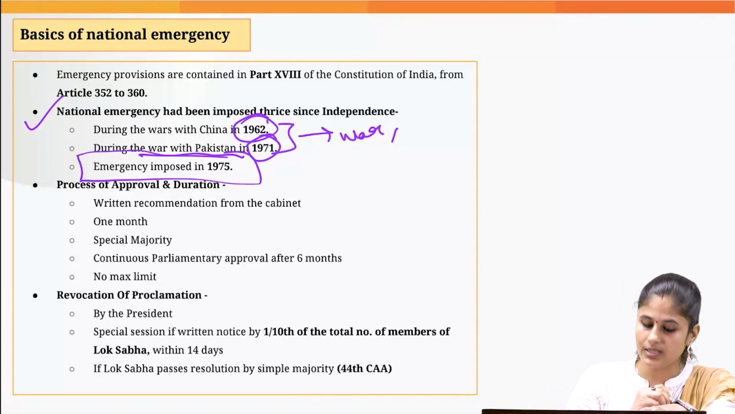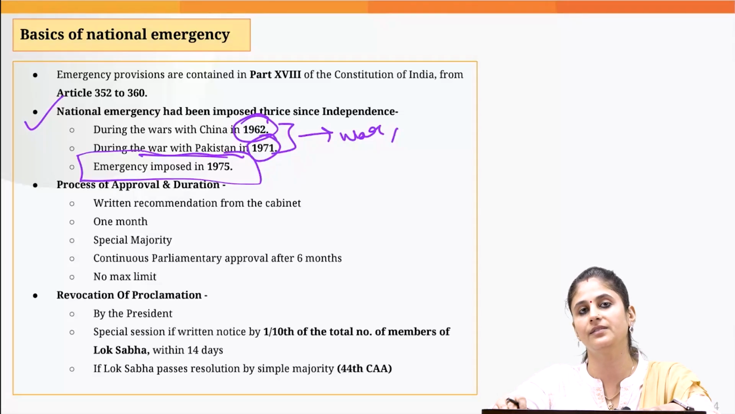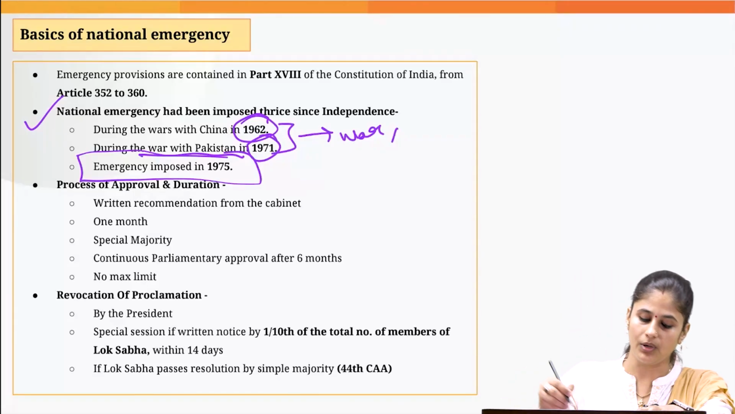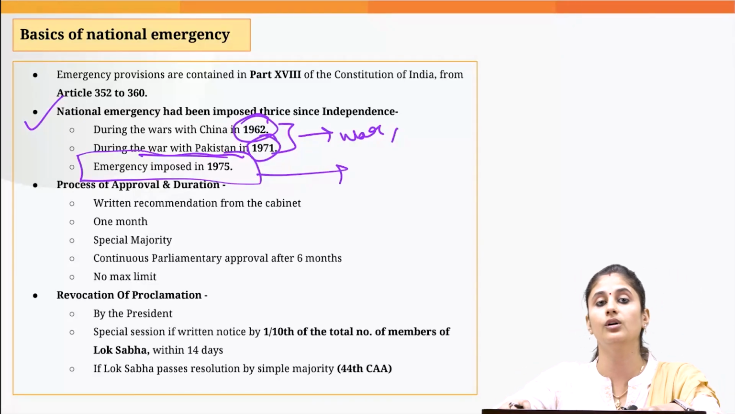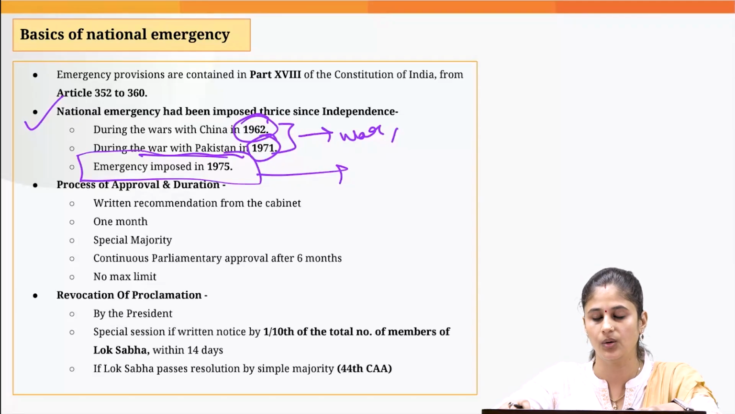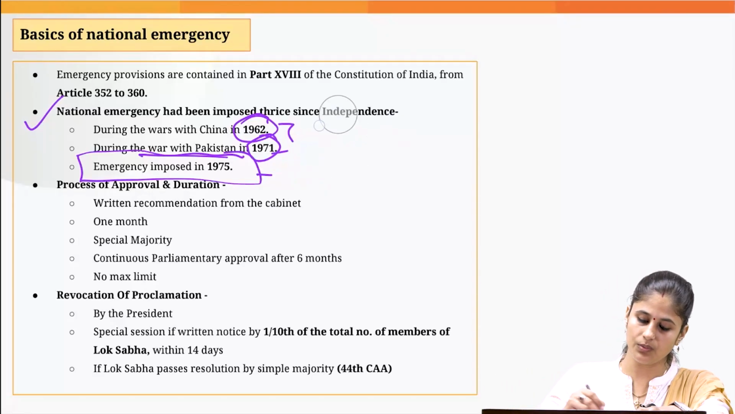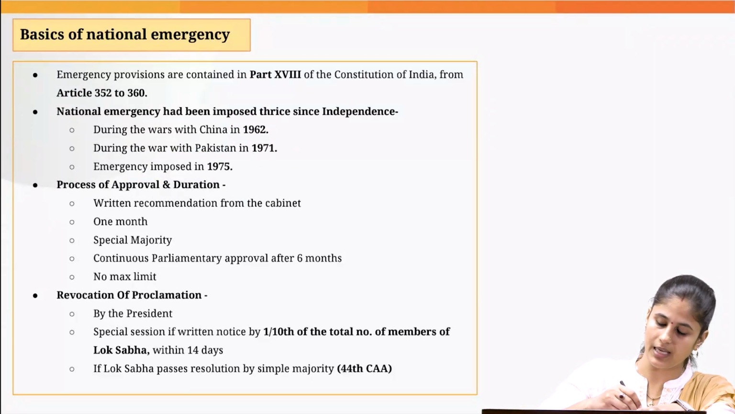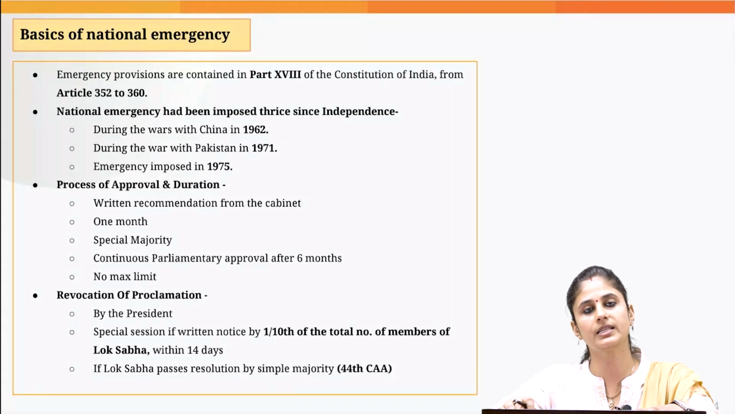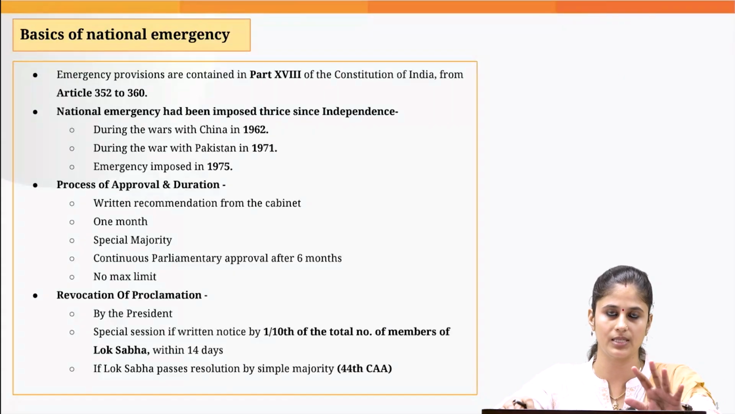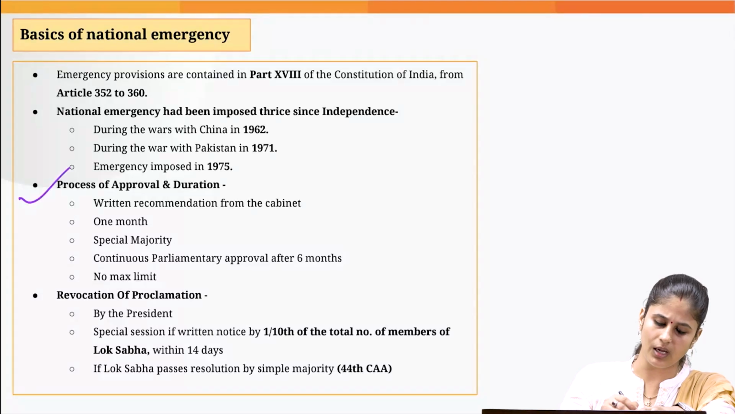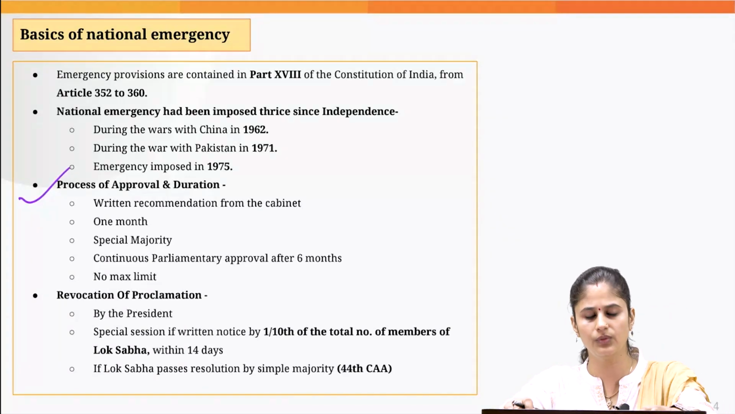The last emergency that was proclaimed in 1975, this is problematic. Why? Because it was proclaimed on the ground of internal disturbance. That is why it is severely criticized by the experts. Why it is criticized, we will be learning in the subsequent slides, don't worry. Now, let's just note down the process of its approval.